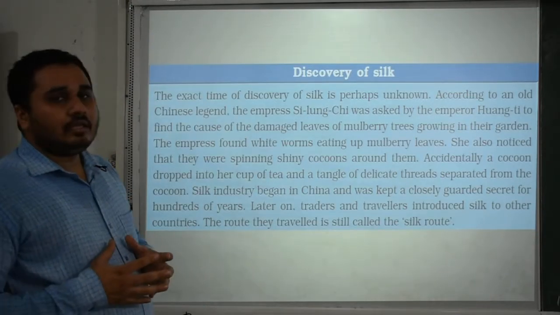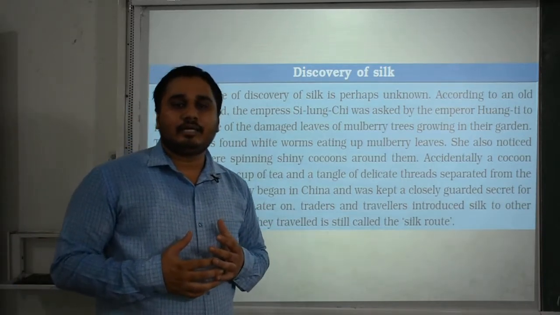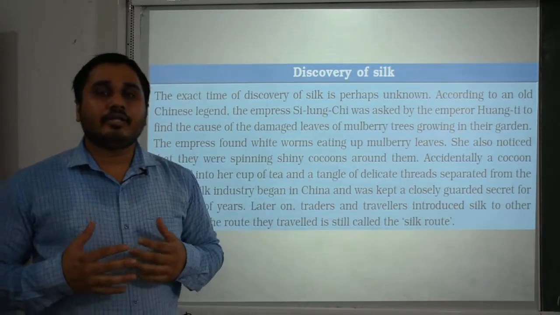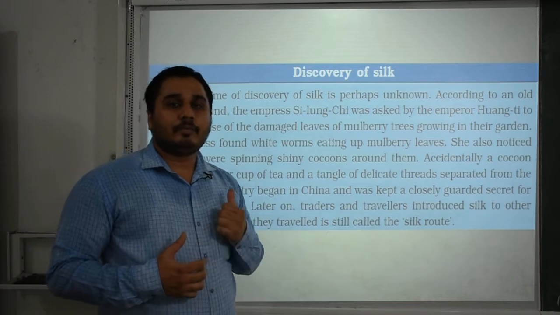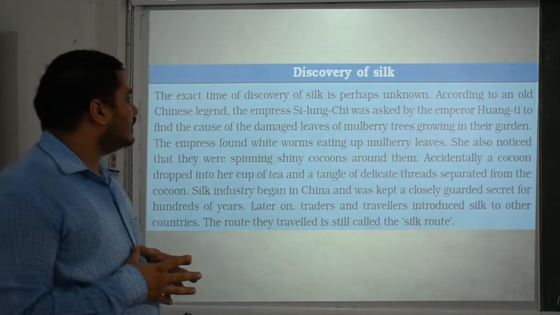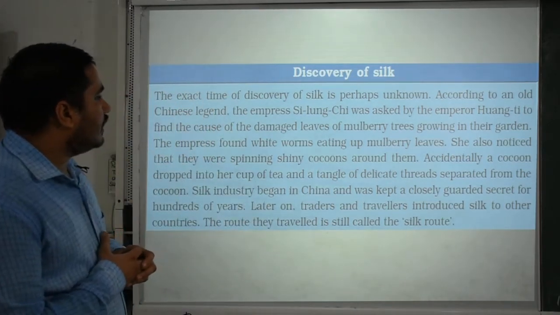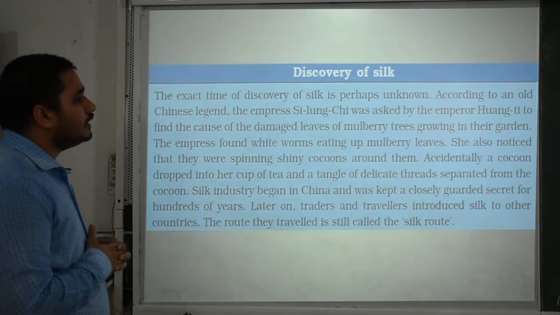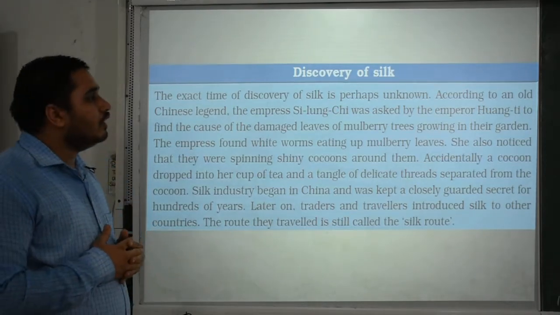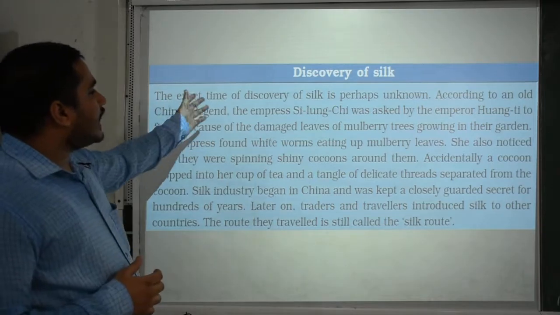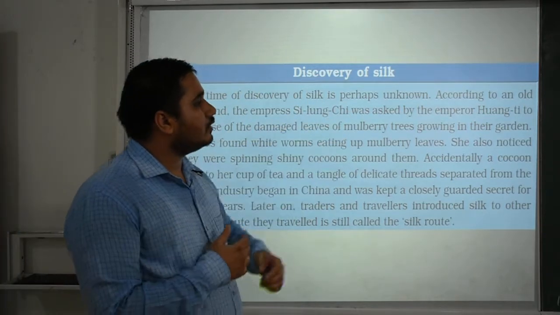Then the main thing, from where the silk comes, is called the Silk Route, and the Silk Route started from China. China is the first country which developed silk. The exact time of discovery of silk is perhaps unknown.